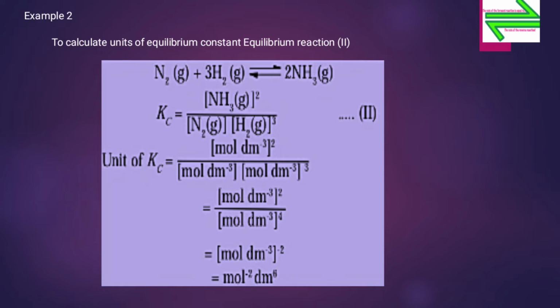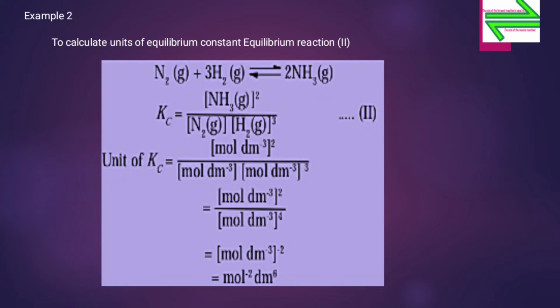So to calculate the unit of Kc, that is equal to (mole per dm cube) raised to 2 upon concentration, that is mole per dm cube multiplied by mole per dm cube.